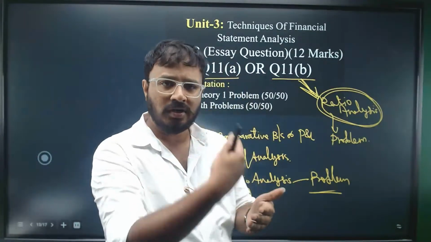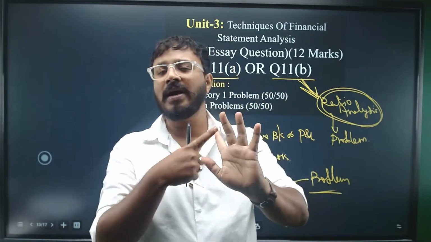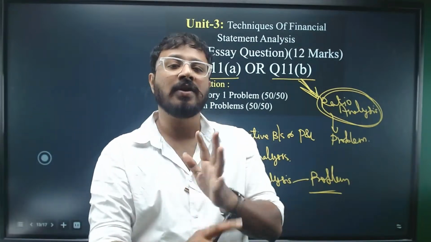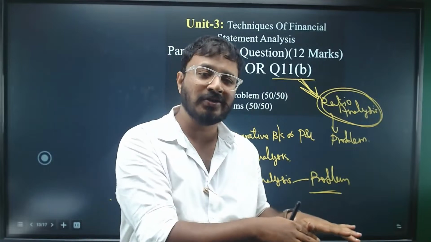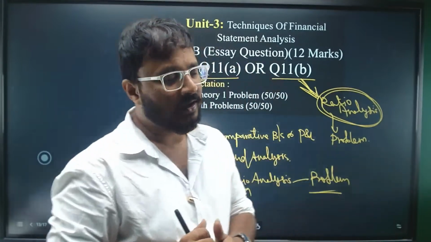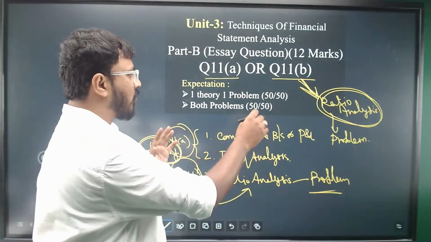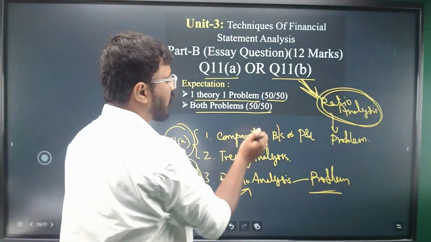They need to mention them. You have mainly 4 to 5 techniques. What are they? Comparative analysis, common size analysis, trend analysis, funds flow analysis, cash flow analysis. These are your chapter names, and all of them are techniques of financial statement analysis itself. So, as I was mentioning, that is the probability. One theory, one problem, 50-50 chances are there. Or both problems, 50-50 chances.